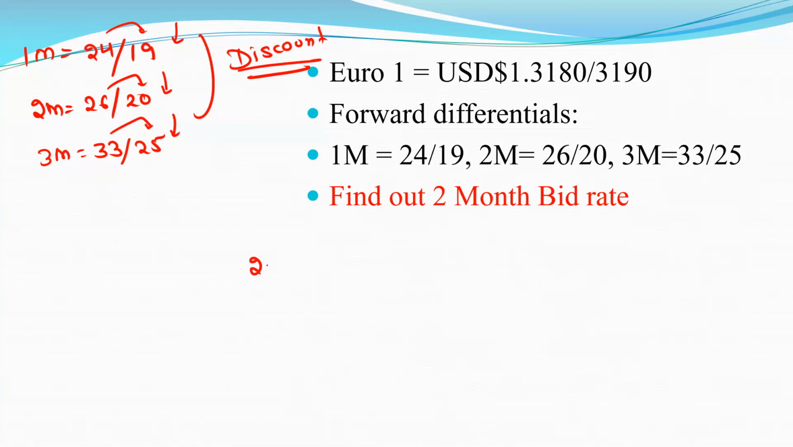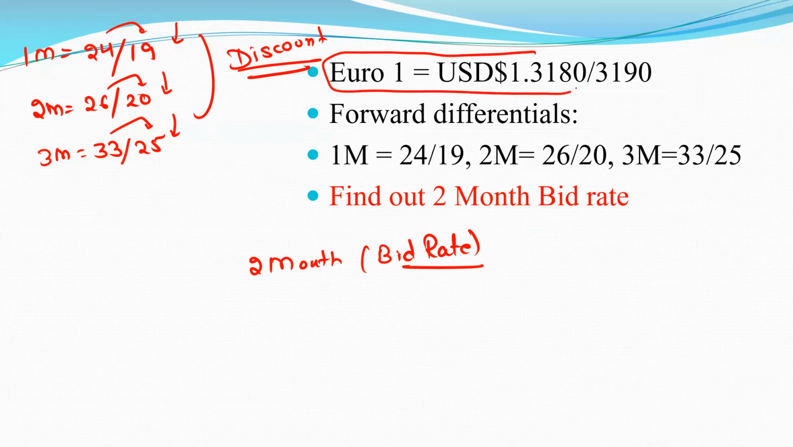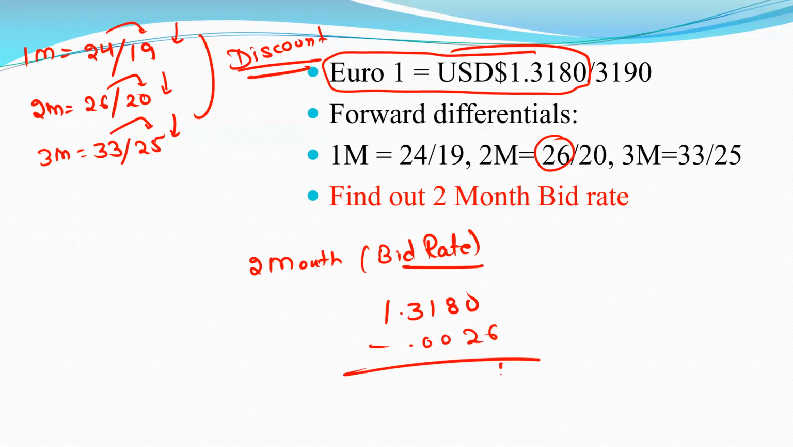So what is the 2-month bid rate here? Clear? So first of all, bid rate is buying rate. So this is the concept, forward one. So that is 1.3810, and for the 2 month, this is the bid rate. This is to be taken. So minus 0.0026. Clear? So this is to be 4, this is to be 5, 1, 3. Clear? So this is the answer. 2-month bid rate is equal to 1.3150.